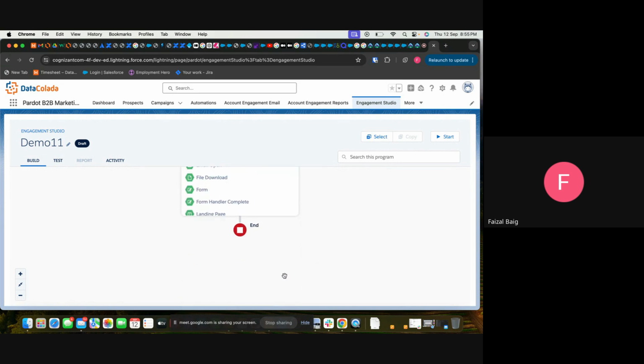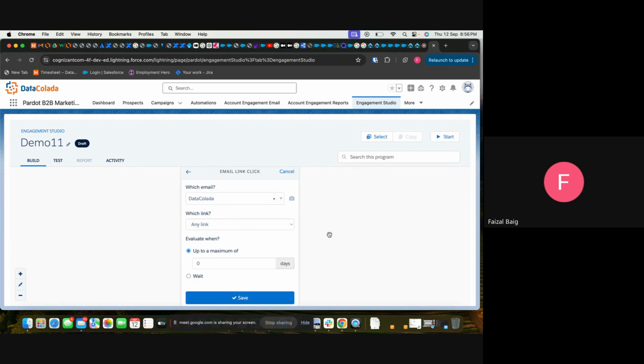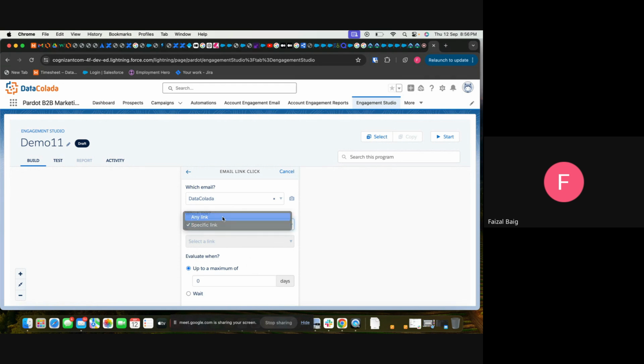Trigger has multiple options like custom redirect clicks, email link clicks, email open, file download, form handlers. For example, if we have a link, we can select which link, a specific link in that email. If there is a specific link in that email, it will automatically appear here. If not, then any link.